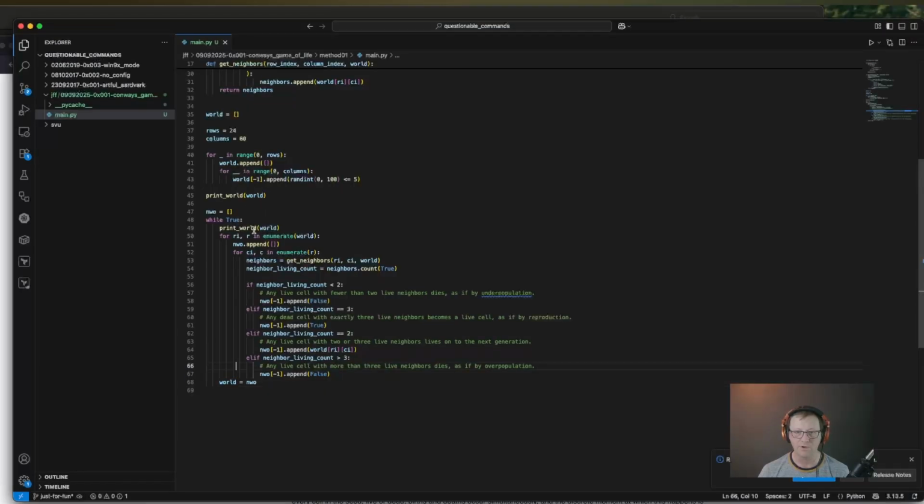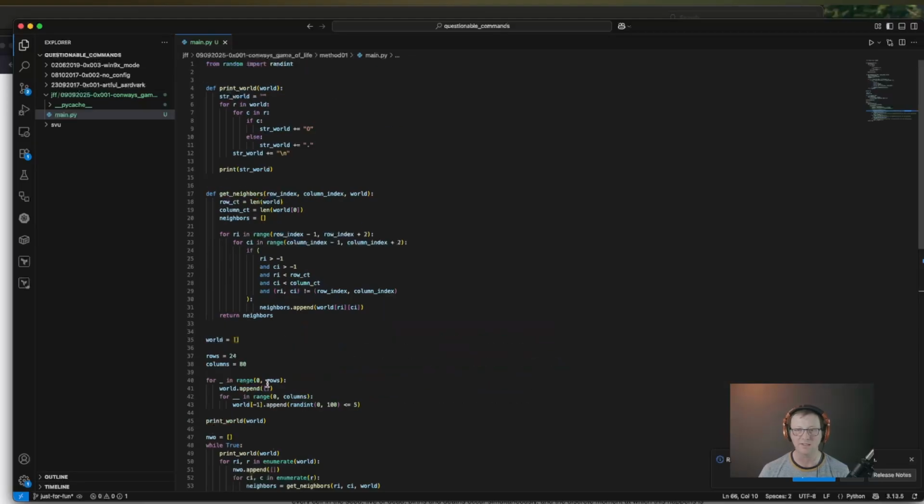All right, and we're going to print the world every time, and we're reassigning our world, but we won't really be able to see a clear progression of what's happening until 2 things happen. We need to slow down the execution so that our slow, dumb human eyes can see stuff.